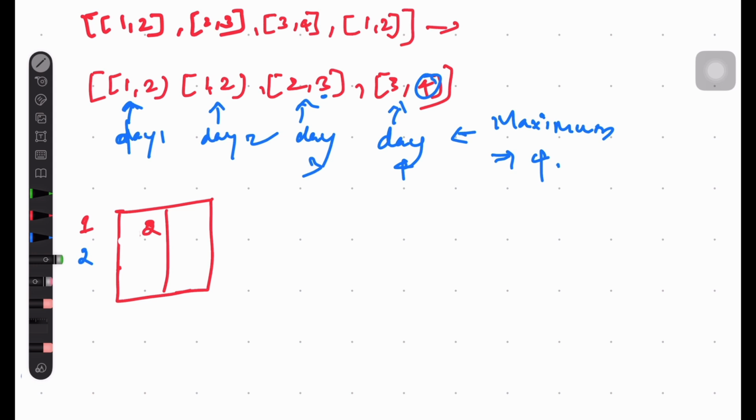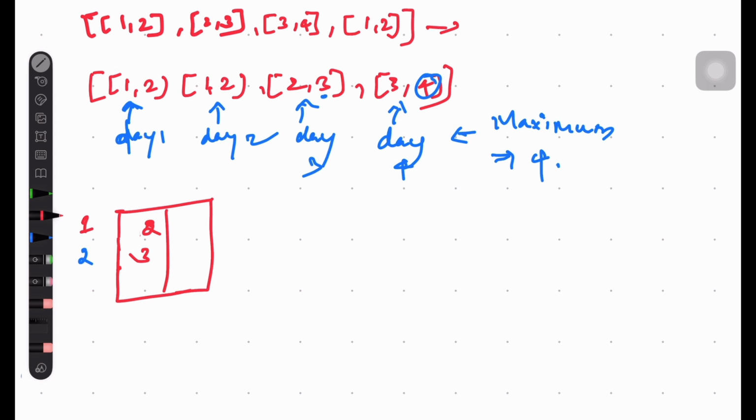We should add those events whose start date is equal to i. So on day 2, what events are available? Only 1.